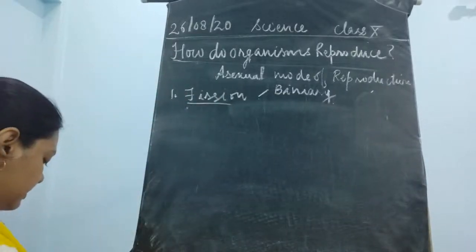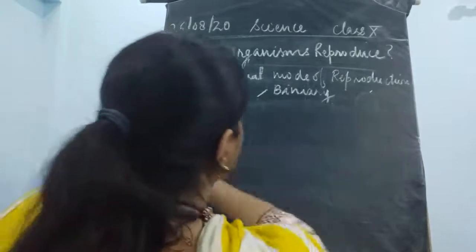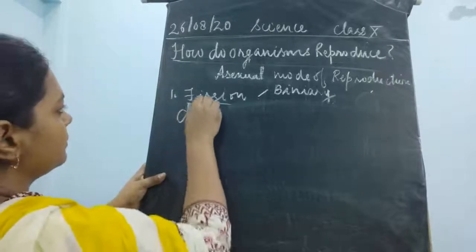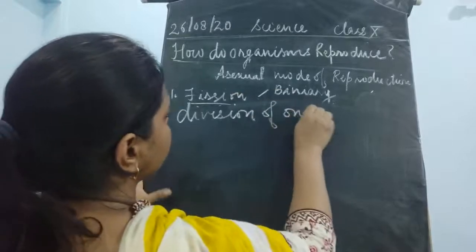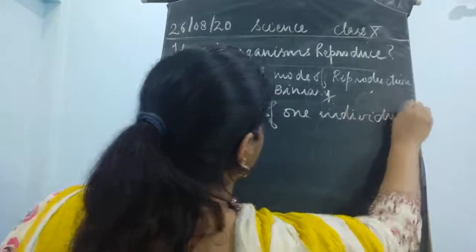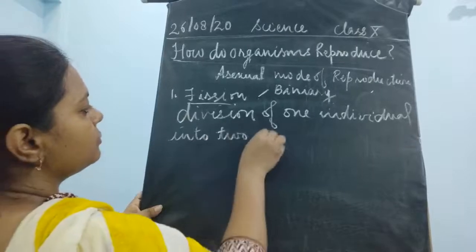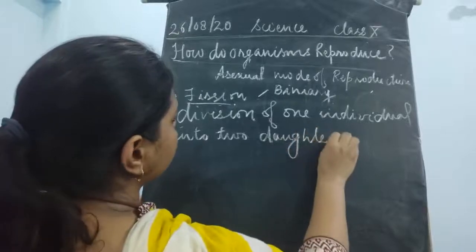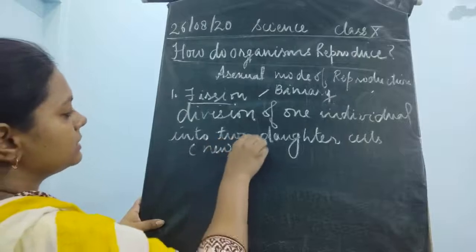Now, fission means the division of one individual into two daughter cells. These are the new cells.